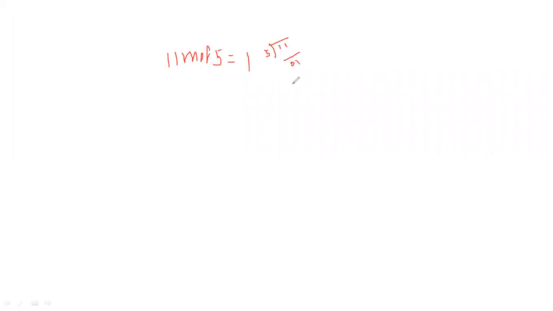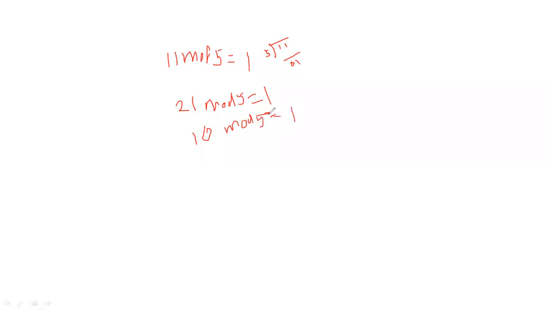Similarly, suppose there is another value, 21 mod of 5. In that case also, the answer is 1. And suppose the value is 16 mod of 5. In that case, again it is 1, right?